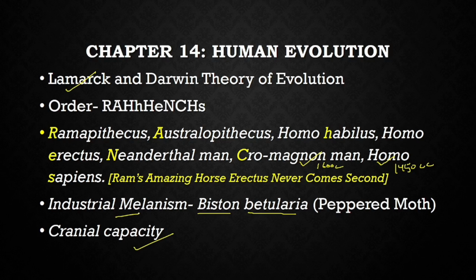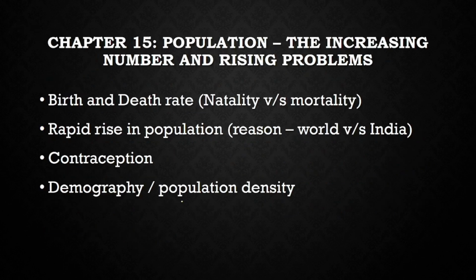When industrialization happened, the trees were covered with soot, so the darker ones could easily camouflage, but the lighter ones were now easily picked up by the prey. So the population of the darker variety increased. That explains Darwin's theory of natural selection. Is this clear? Any doubt? Put it in the comment box.